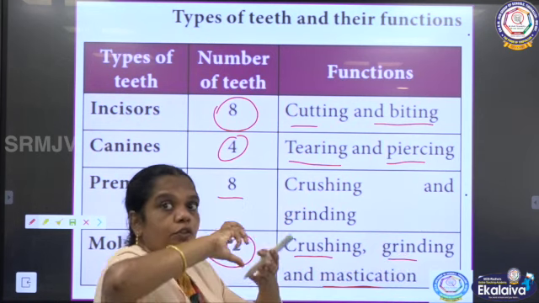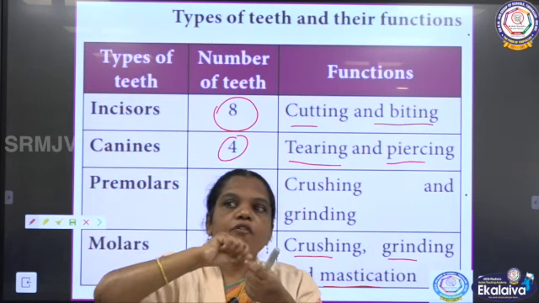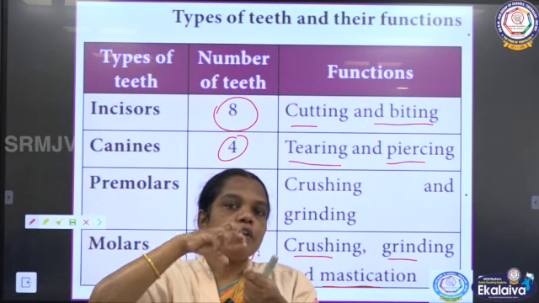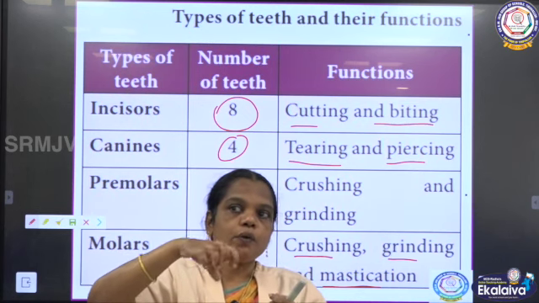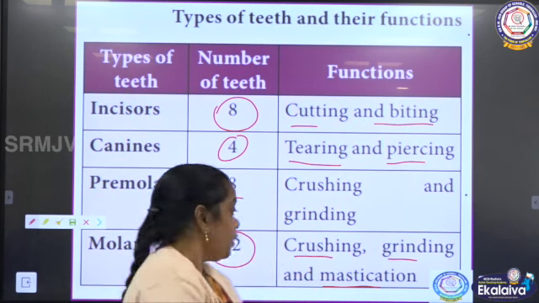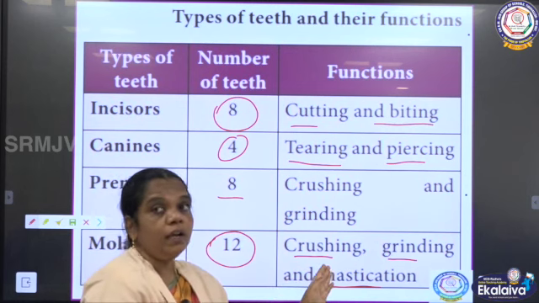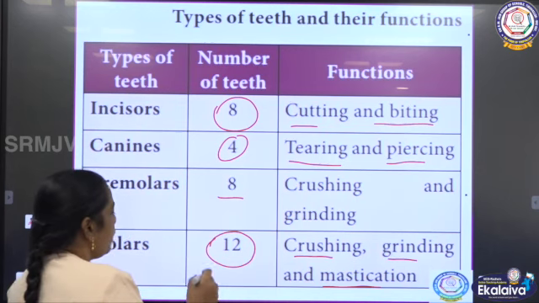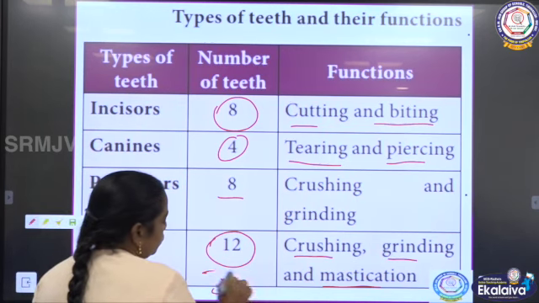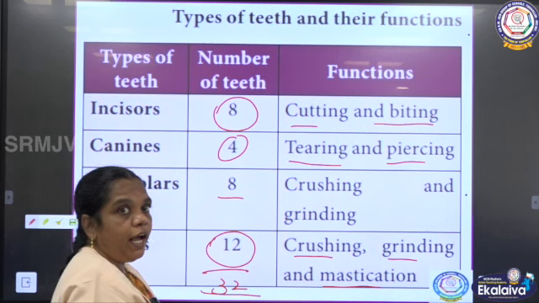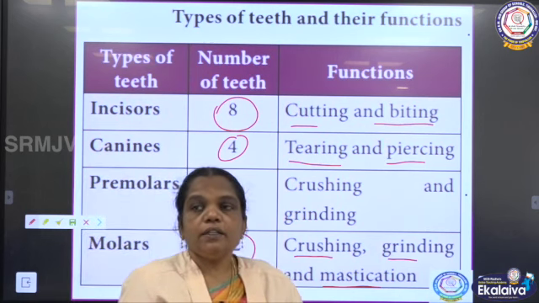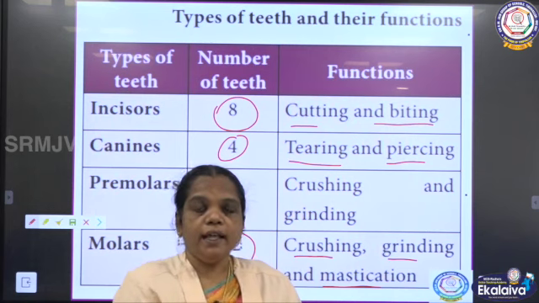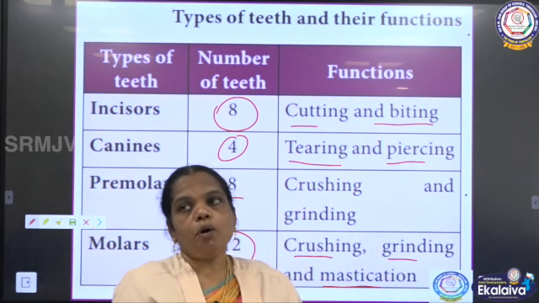Now it is going to mash. Mash means what? Fine powder. The pieces become fine, like when we smash a potato. It is helpful to smash the food. So, these are all the types. If you count, the number of teeth is 32. For an adult, we have 32 teeth. So, these are all helpful in taking the food into the body.